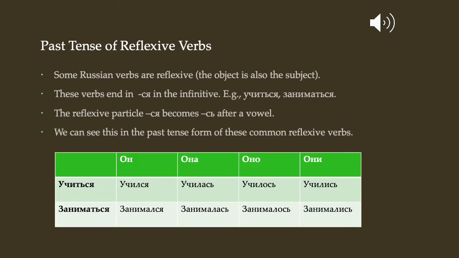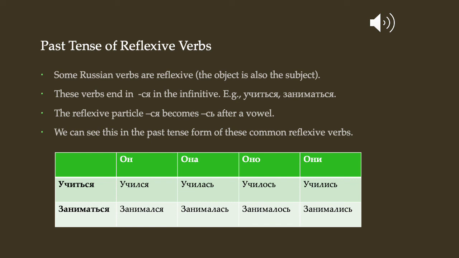And finally, we have reflexive verbs. Some Russian verbs are reflexive. A reflexive verb is where the object of the verb is also the subject, or the subject is also the object, or there's some kind of mutual interaction. So like to wash myself, or we hug each other. In Russian, these verbs are indicated by the ending -ся added to the infinitive. So some examples are учиться, to go to school, or заниматься, to study or do homework. So literally you're sort of teaching yourself, studying yourself is what they mean.